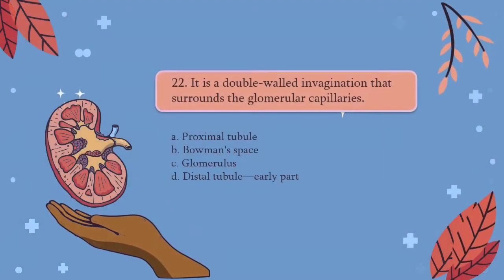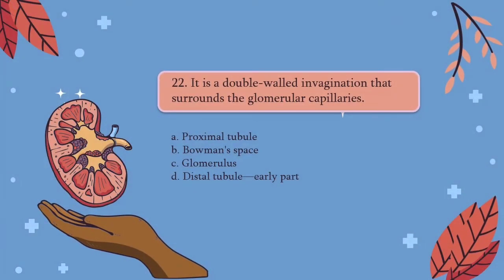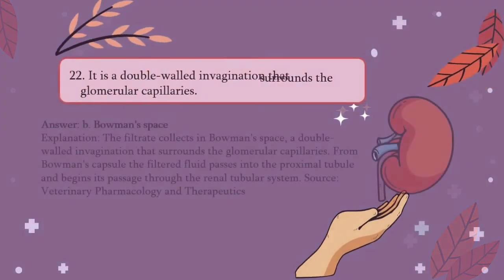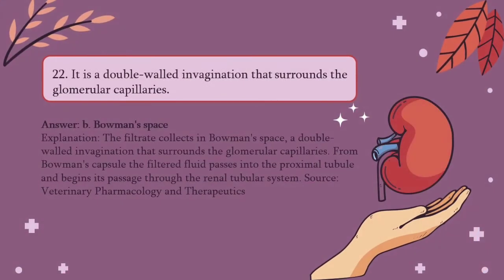Question number 22. It is a double-walled invagination that surrounds the glomerular capillaries. A. Proximal tubule, B. Bowman's space, C. Glomerulus, D. Distal tubule early part. The answer for that would be B. The filtrate collects in Bowman's space, a double-walled invagination that surrounds the glomerular capillaries. From Bowman's capsule, the filtered fluid passes into the proximal tubule and begins its passage through the renal tubular system.